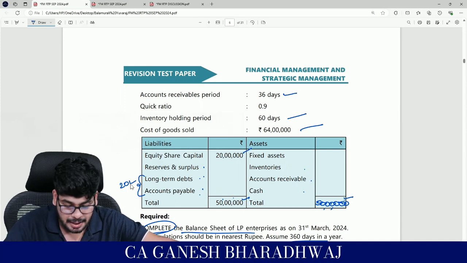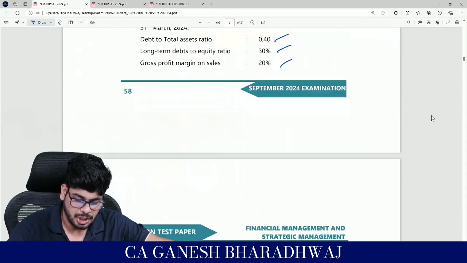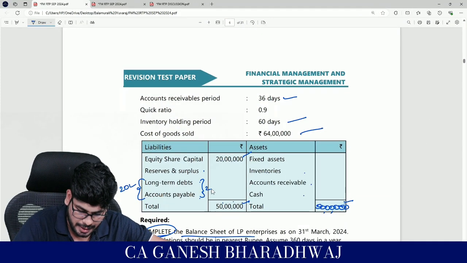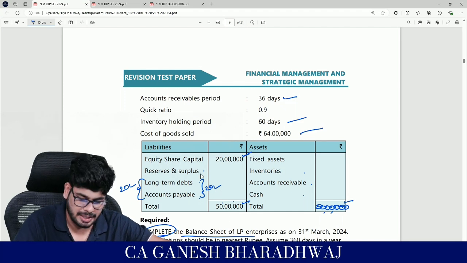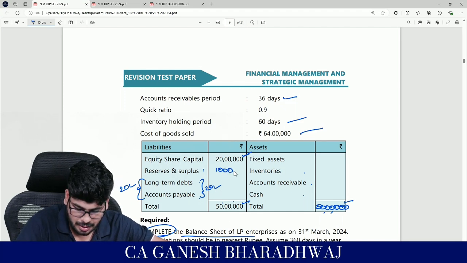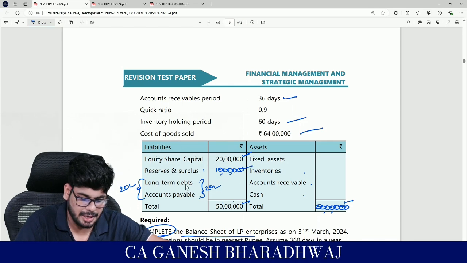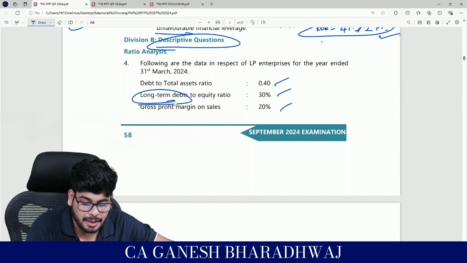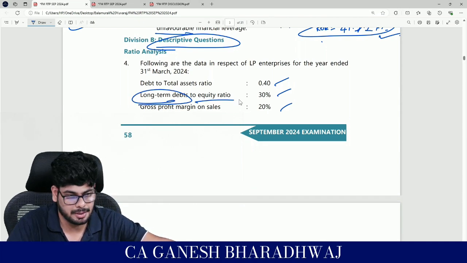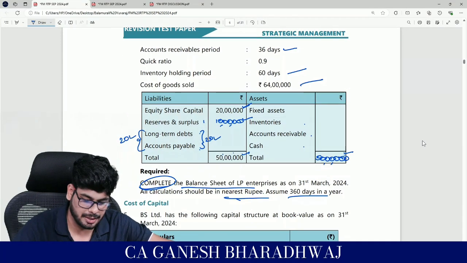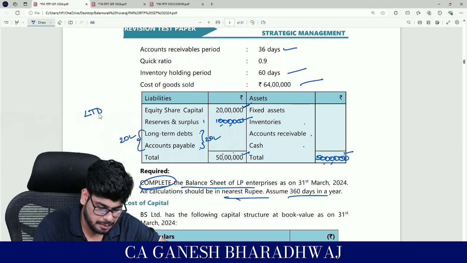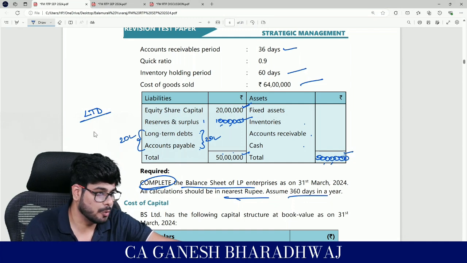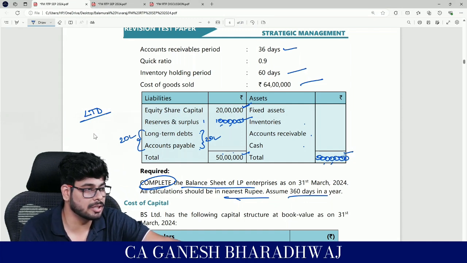Fine. Then what have they asked? Now with this you can find out the reserves. So if this put together is going to be 20 lakhs, this is another 20 lakhs. This is the balancing figure of 10 lakhs. Guys, correct? Now I need to know the breakup of this. Go up and see if there is any hint available. Long-term debt to equity ratio is going to be 30%, right? So tell me, how will you arrive at this? Long-term debt upon 20 or 30? 20 or 30?